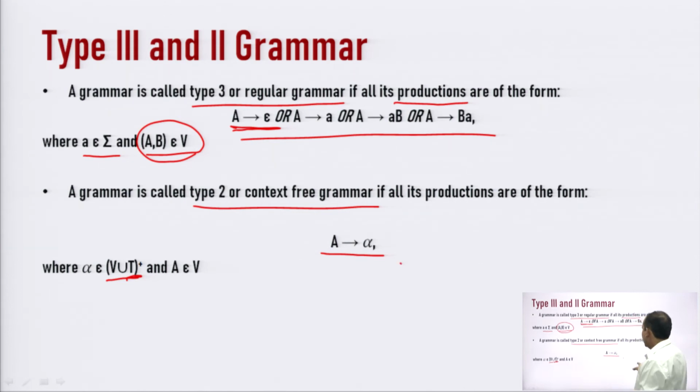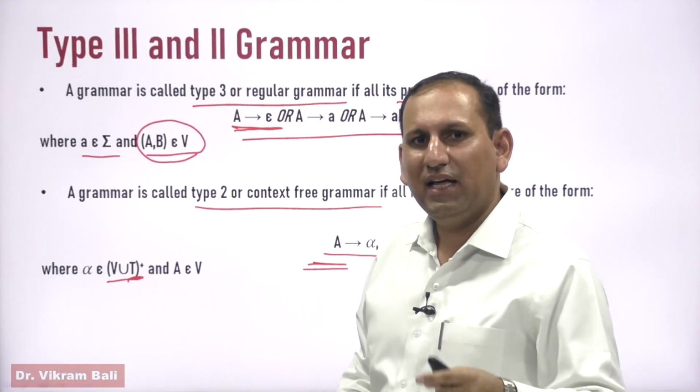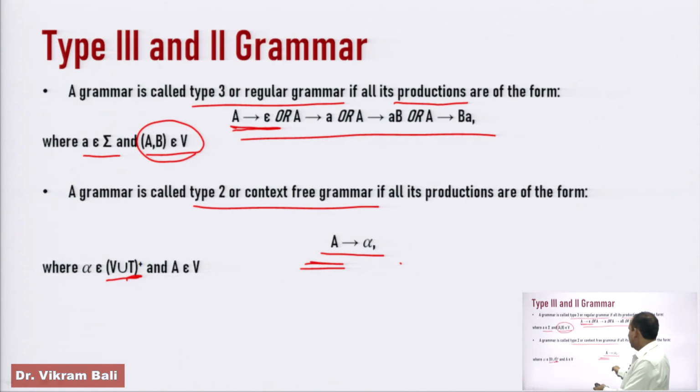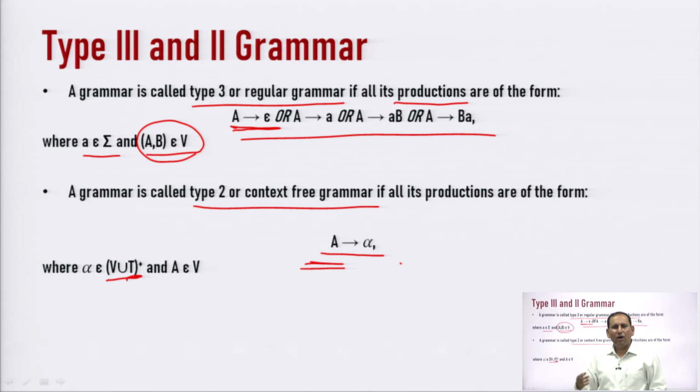The basic point we need to take care of is that on the left hand side we can have only one non-terminal. On the right hand side we can have epsilon, or any combination of terminals and non-terminals.